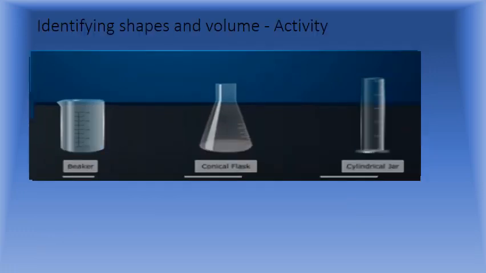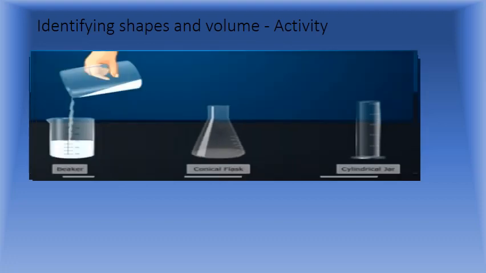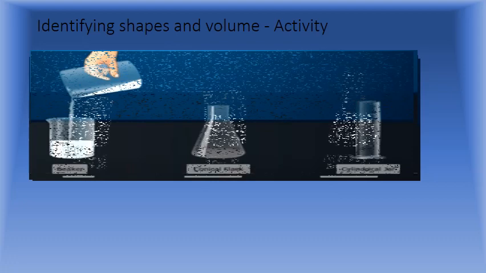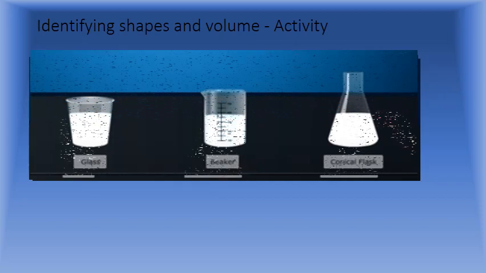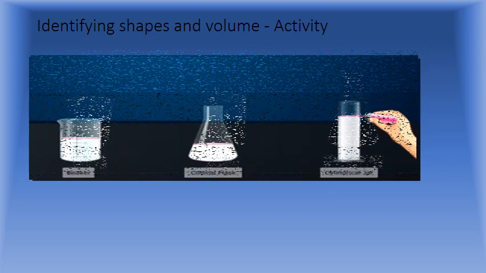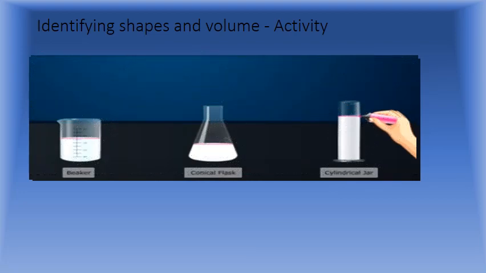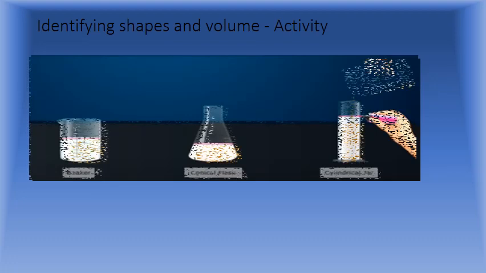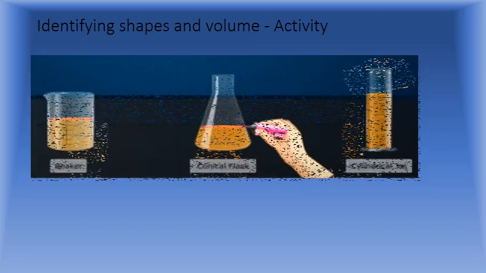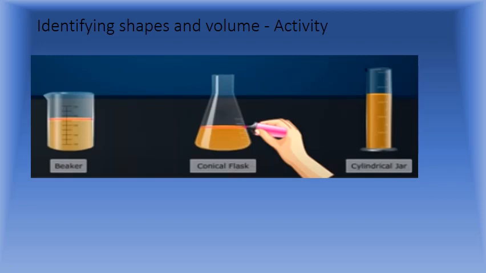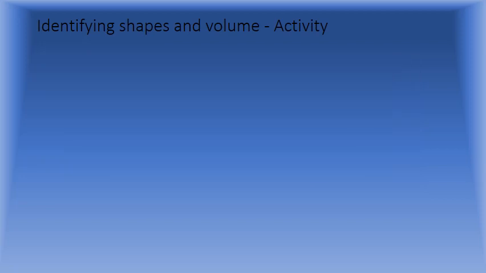So what are we doing now? You are taking the milk now and adding it into the beaker, conical flask, and cylindrical jar. After filling, you have to mark the levels with a marker pen. After marking them, again take a fresh beaker, conical flask, and cylinder and add oil into all three, and again mark them with a marker pen. So what have we taken? We have taken water, milk, and oil and marked all the levels.